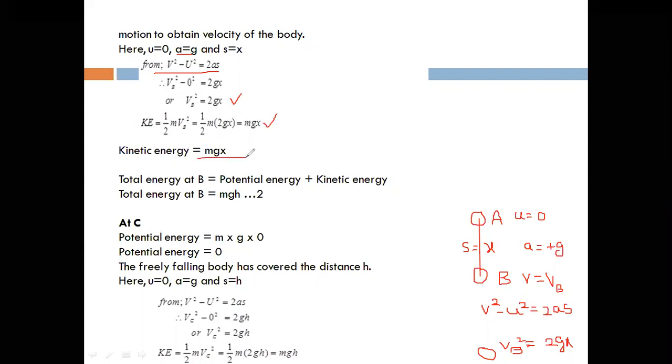So let us add potential energy plus kinetic energy. Potential energy is mgh minus mgx, plus kinetic energy mgx. So minus mgx plus mgx gets cancelled and the remaining term is mgh. So the total energy at B is mgh. This is equation 2.